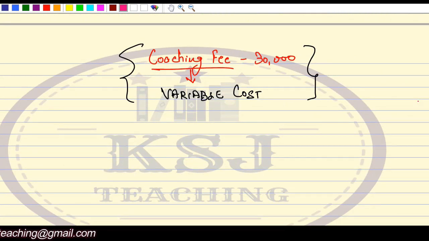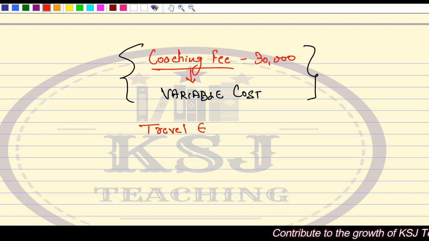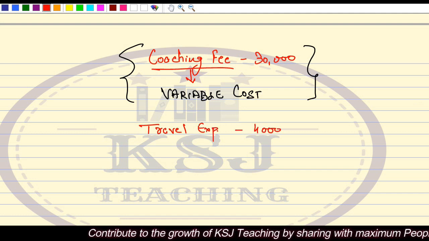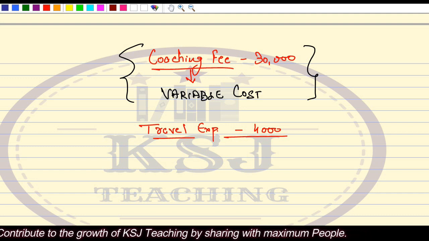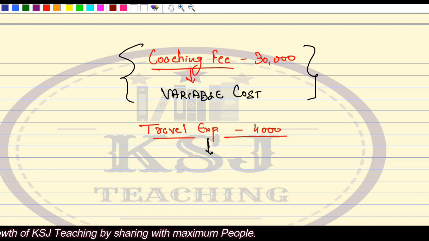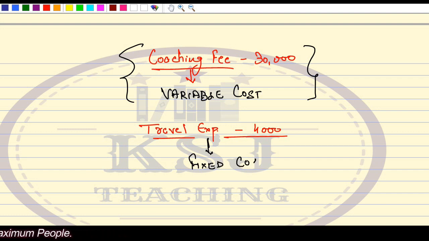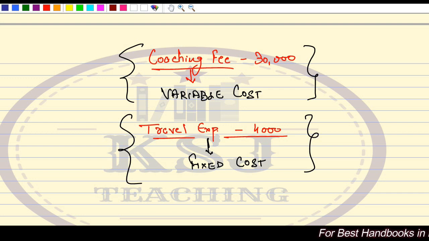So that means if we talk about the travel expenses, 4,000 rupees, these travel expenses are my fixed cost. This is my fixed cost. Right? So this is another concept, that is fixed cost and variable cost.